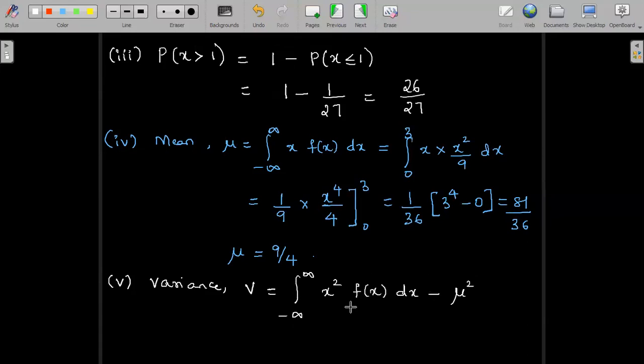Integration you have to perform for x square f of x and then subtract mu square from this. So let us substitute and work out the variance.